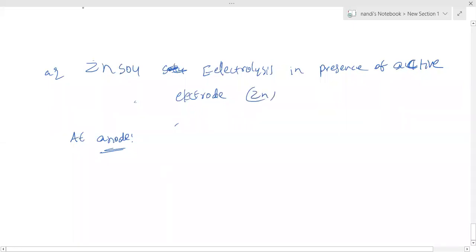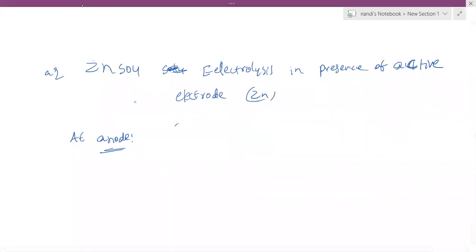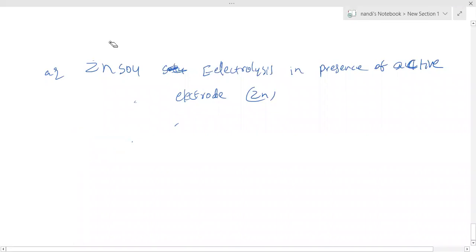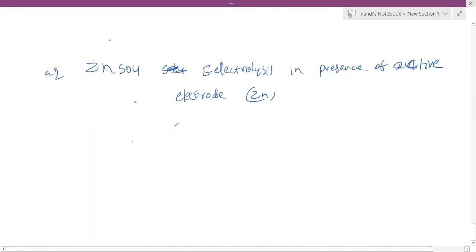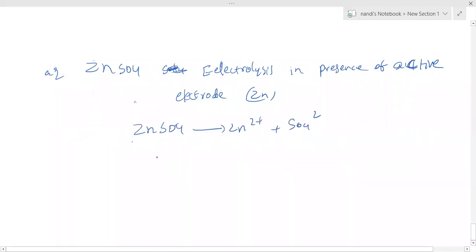Before that, what are the ions present here? First you can find, aqueous means both are present. ZnSO4 gives rise to Zn2+ and SO4 2-. Water is also present. Clear.